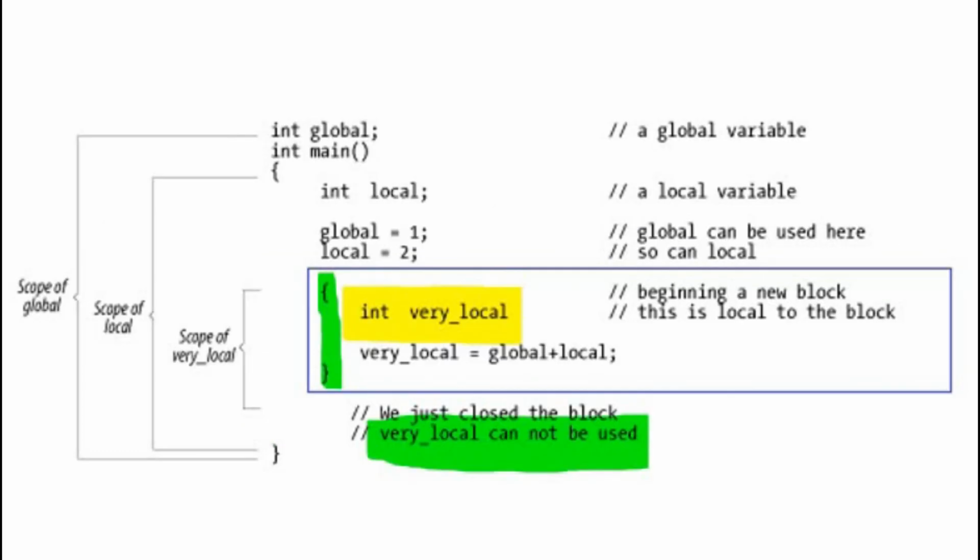For example, int local is also declared inside the main function and its scope is from this point to the end of the main function. So this variable int local is accessible inside this block. As you can see, it is used here. But this local variable, int very local variable, is not accessible outside this block, even in the same function.